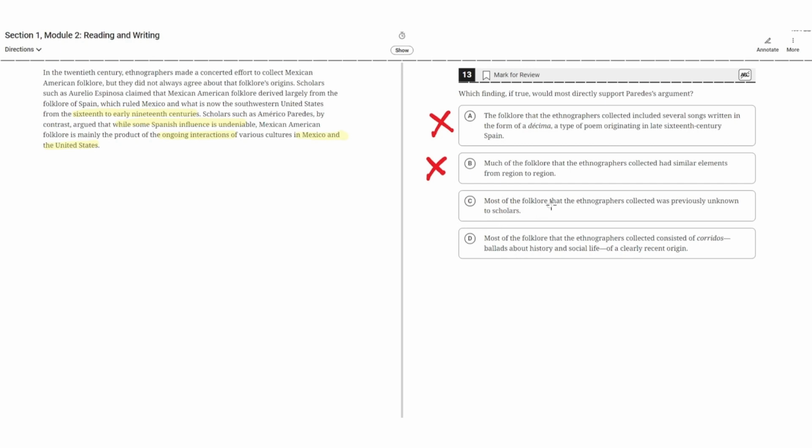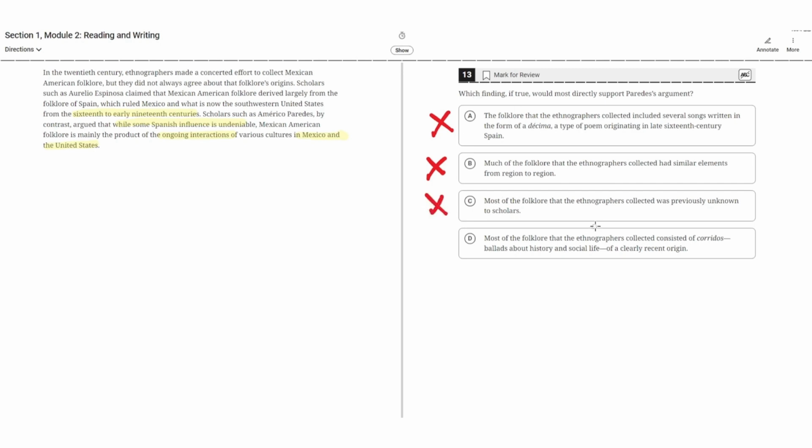C. Most of the folklore that the ethnographers collected was previously unknown to scholars. This is incorrect for the same reason as B, because it doesn't highlight the folklore's origins, and that it was because the folklore was influenced from the interactions between Mexico and the United States. So C is incorrect.